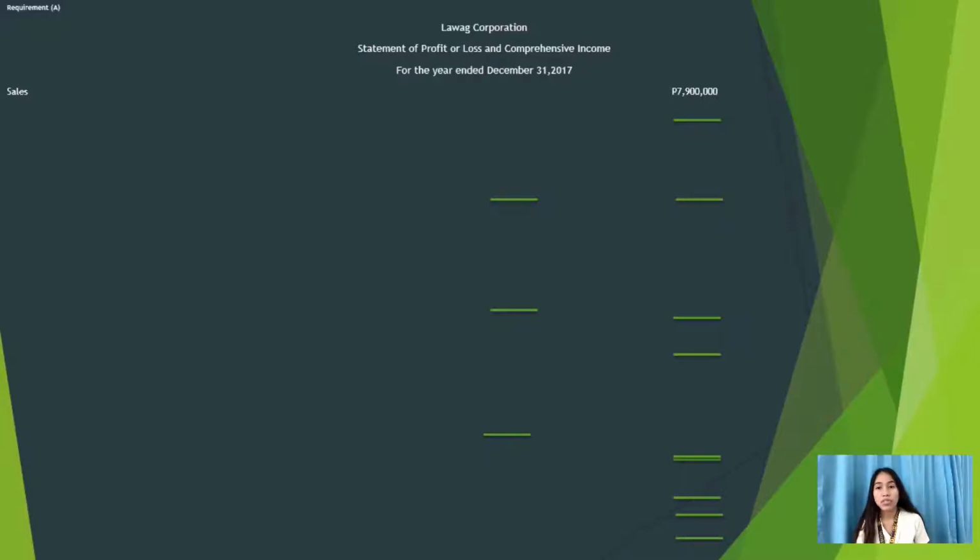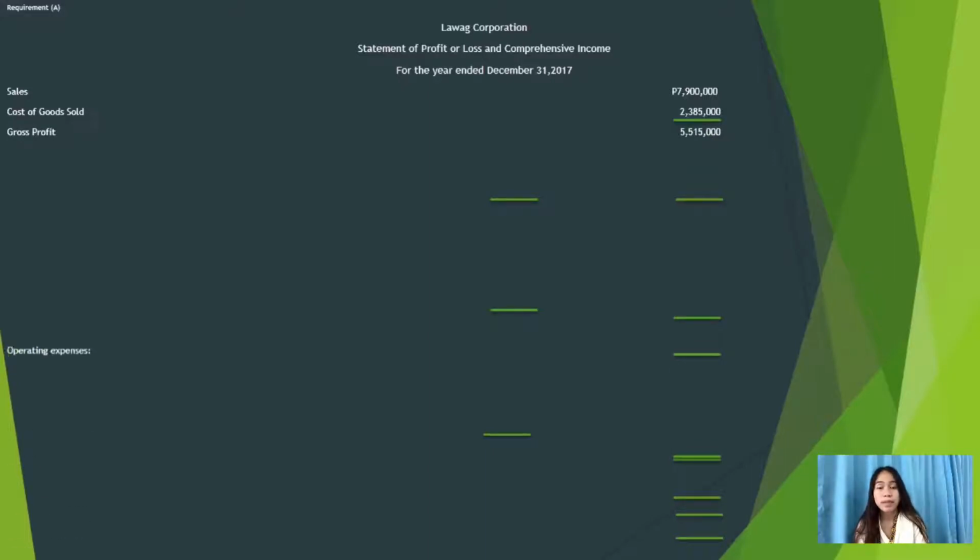So how did we get this amount? First, we deduct 750,000 from the 8,650,000 results for the calendar year, the sales in the additional information. Same with the cost of goods sold, and then we have a gross profit of 5,515,000.